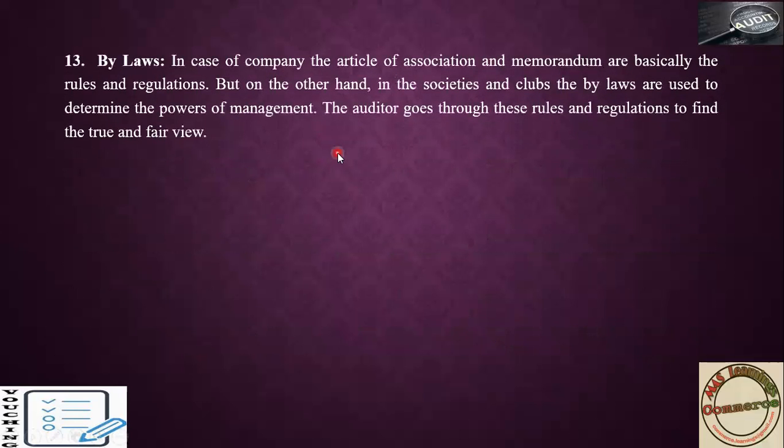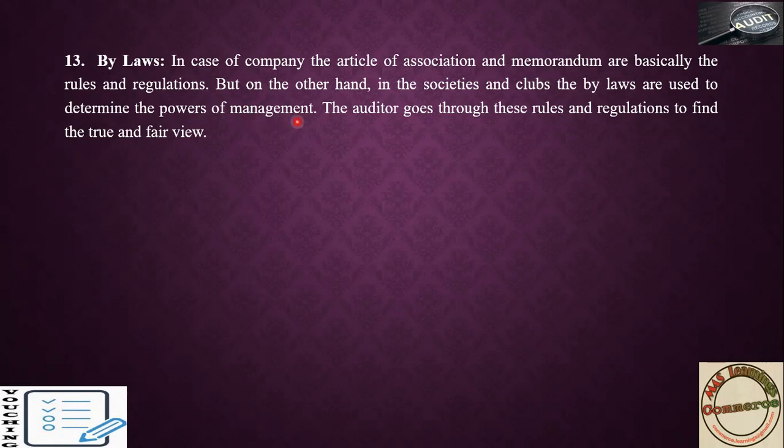Then by law, in the case of a company, the articles of association and the memorandum of association, both have to be checked by the auditor. By keeping that as a base, he will get to know how this company is working and how this company will work.